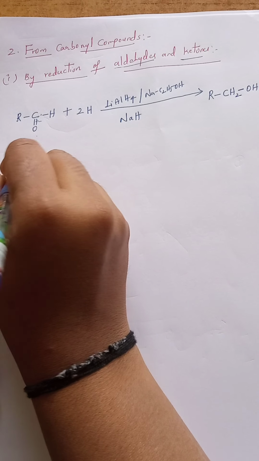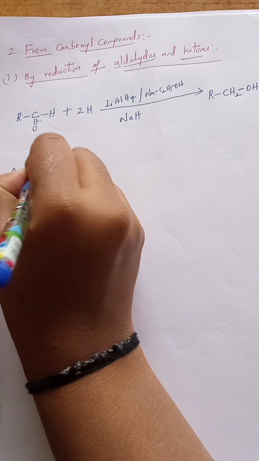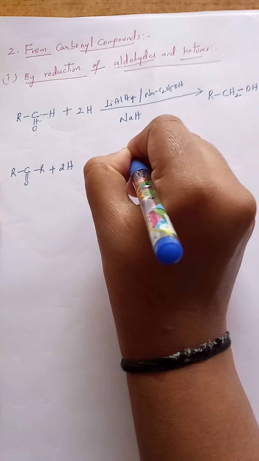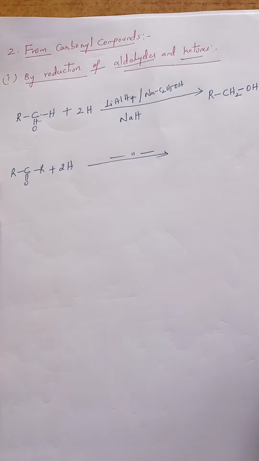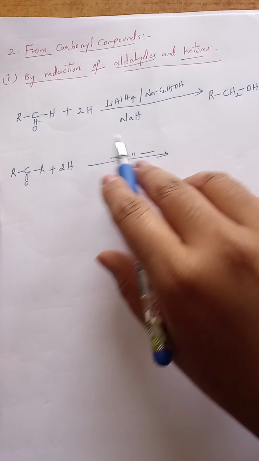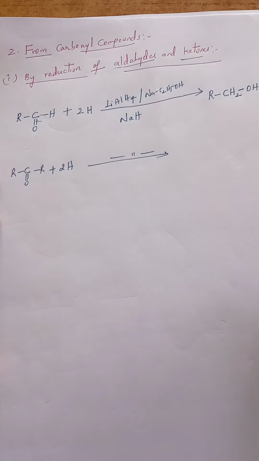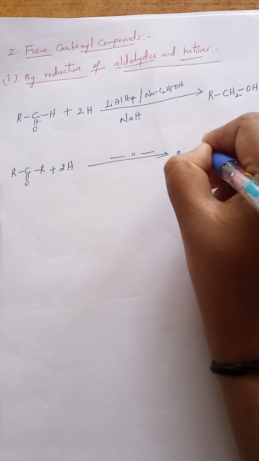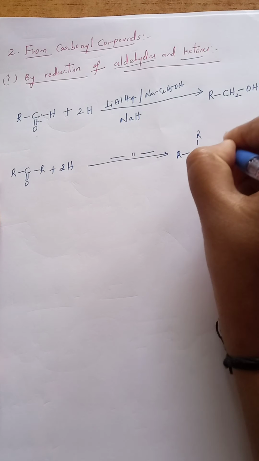In the same manner, even ketones are also reduced to alcohol. So the ketone general formula is RC double bond O, R. When it undergoes reduction in the presence of the same reducing agents like lithium aluminum hydride, sodium in ethanol, and sodium hydride, hydrogens are added to the ketone. One hydrogen here, one hydrogen here, and we will get RCHROH.